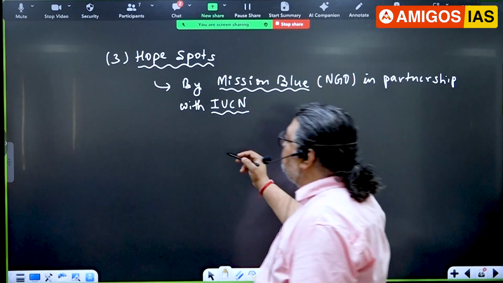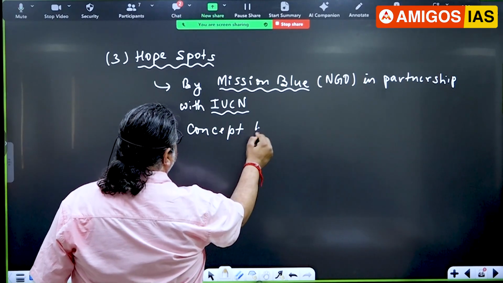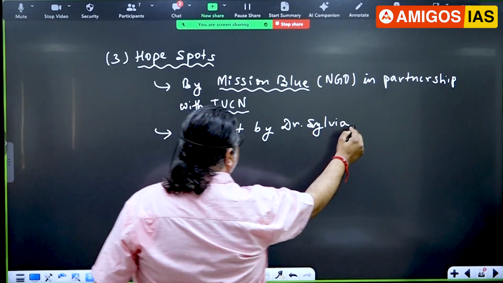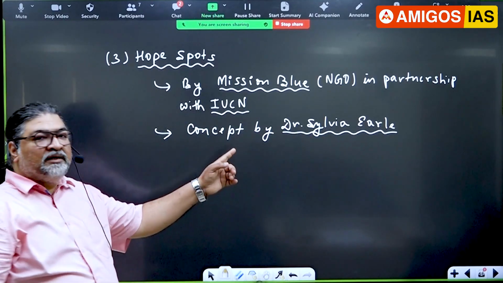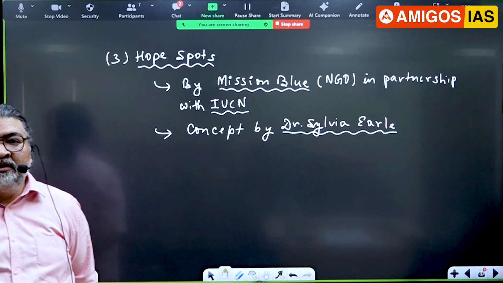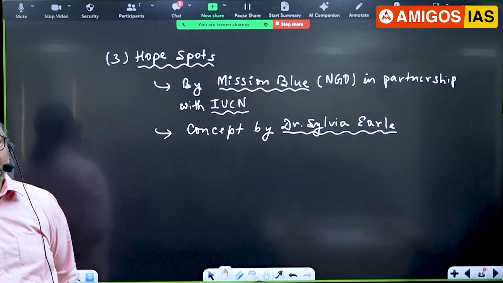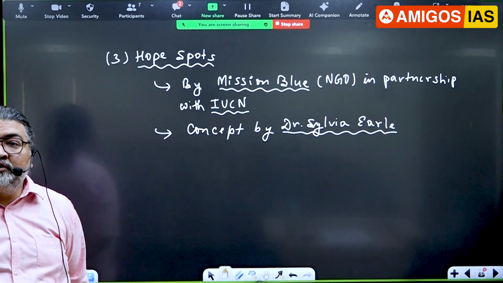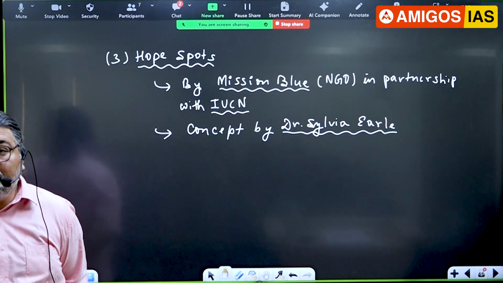Now, this term and concept is by Dr. Sylvia Earle. She is an American biologist, those who work in the field of living organisms. She is an American oceanographer and biologist. She came out with this idea of hotspots way back in 2009.